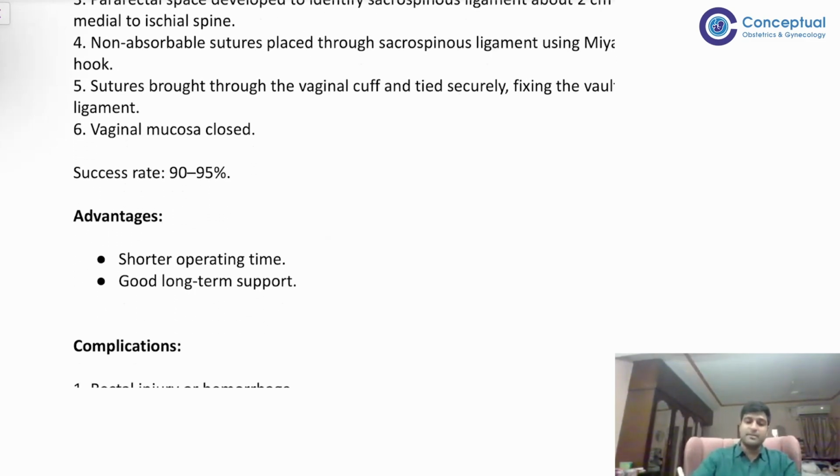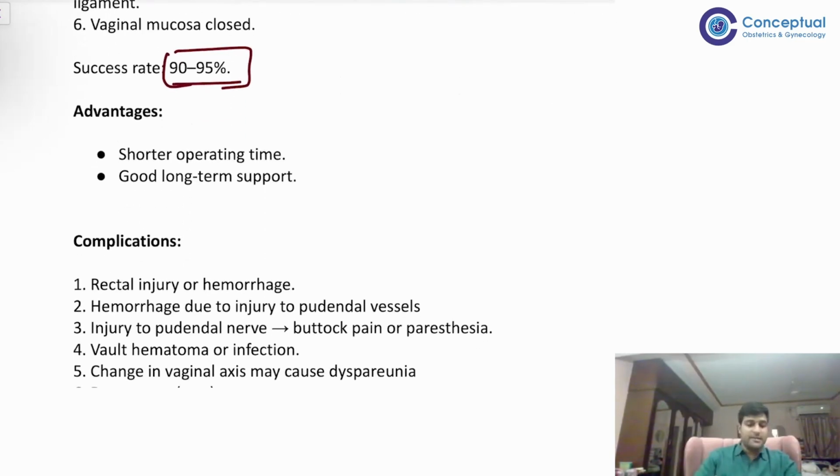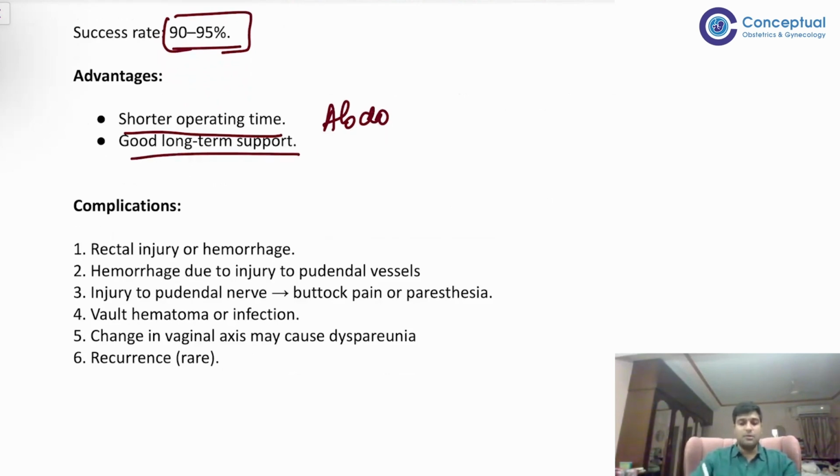The success rates are very high, 90 to 95%, very good success rates. That's why the recurrence rate is very low. And the advantage is, as compared to your abdominal route or laparoscopic route, the operative time is shorter, and there is a good long-term support.